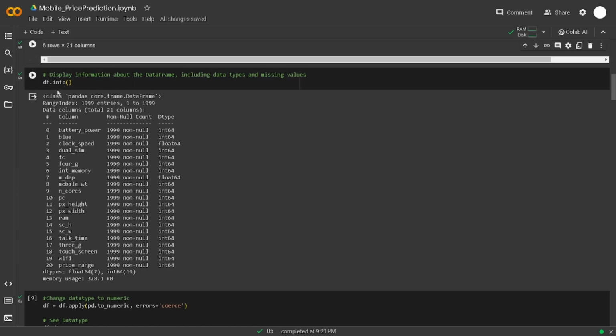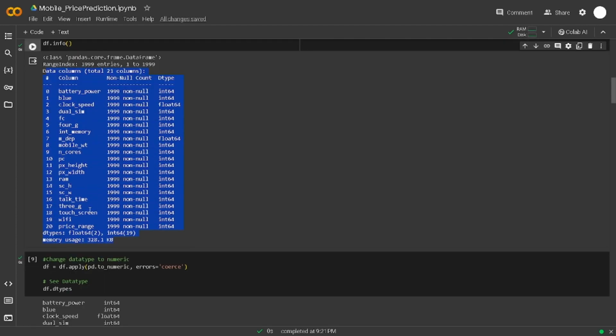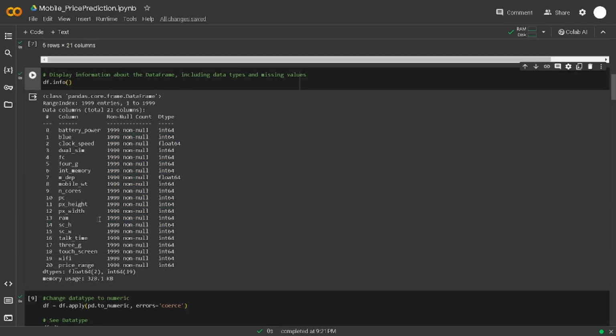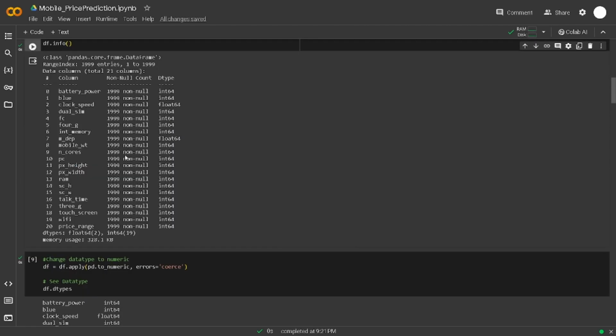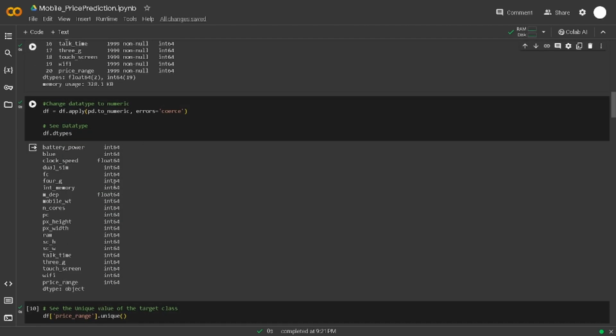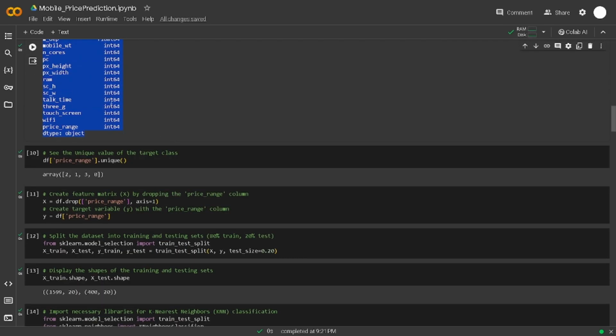After that, we check the info, and as you can see, the data types are float64 and int. So we change the data type into numeric, and after that its data type is object, so we can use this for KNN.